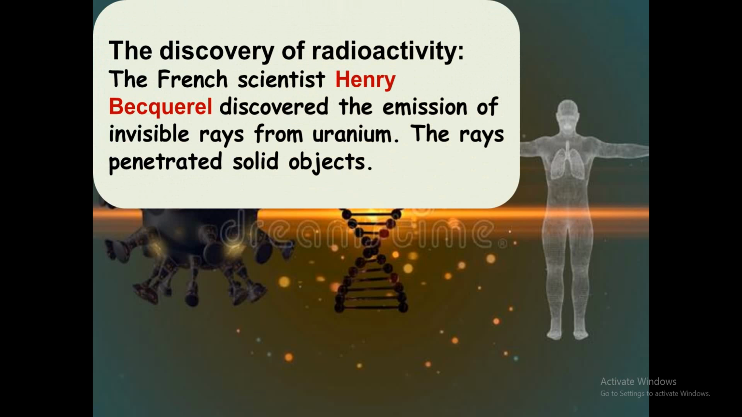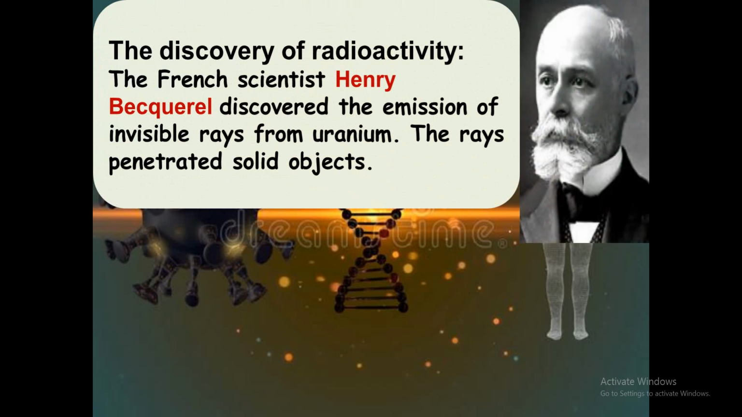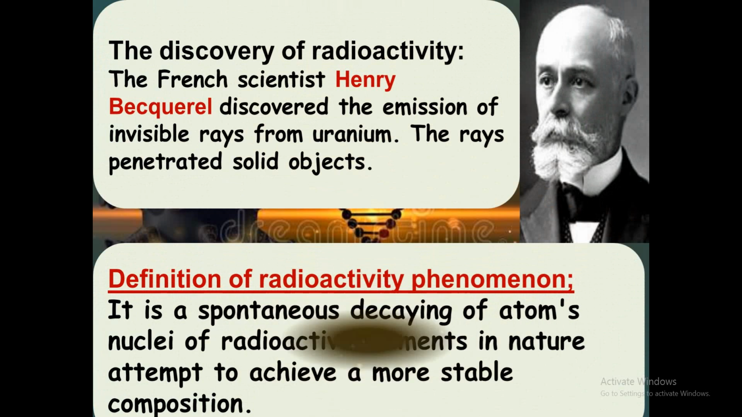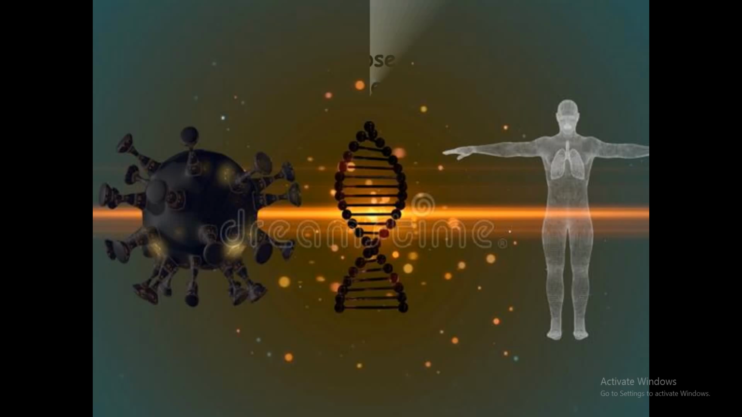Who discovered radioactivity? It is the French scientist called Henri Becquerel, who discovered the emission of invisible rays from uranium. The rays penetrated solid objects. So let's get to know what is meant by radioactivity. It is the spontaneous decaying of atoms and nuclei of radioactive elements in nature, attempting to achieve a more stable composition.